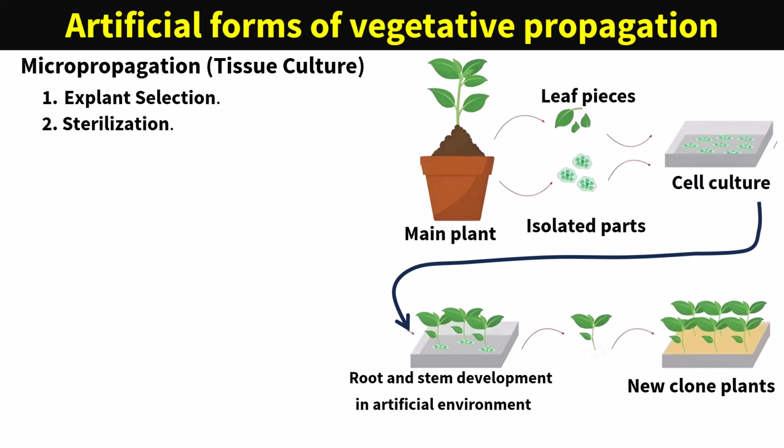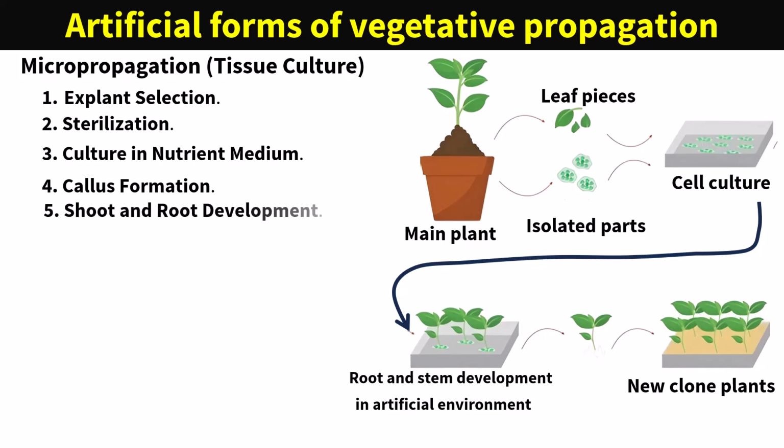Culture in nutrient medium. It is placed in an agar-based medium with essential nutrients and growth hormones. Callus formation. The tissue forms a mass of undifferentiated cells. Shoot and root development. Growth hormones induce shoot and root formation. Hardening and acclimatization. The plantlets are transferred to the soil to adapt to natural conditions.